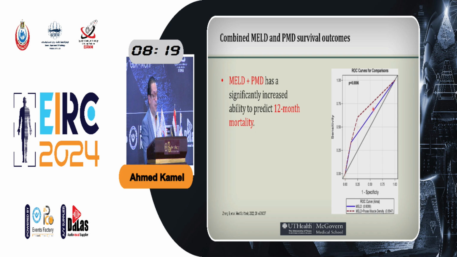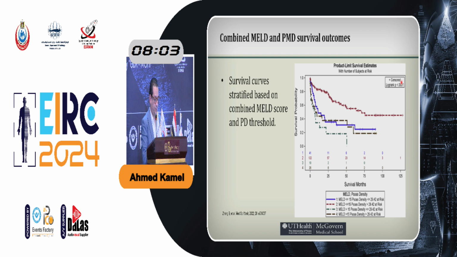As you see here, these are the ROC curves. When you use MELD only, this is the blue line. But when you use MELD and psoas muscle density, your ability to predict mortality is actually much better because the curve is higher away from the median. That's at 12 months.